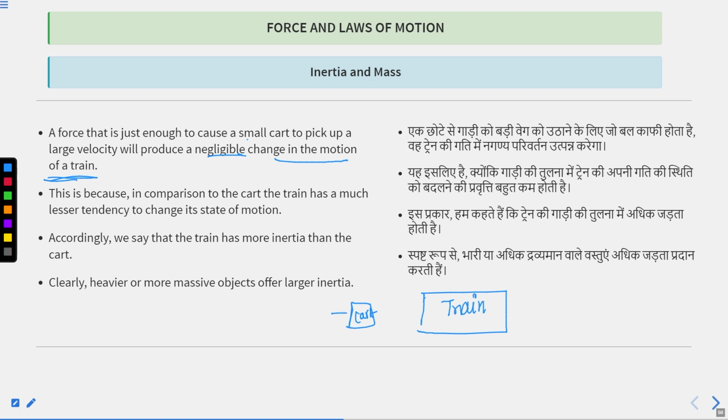If you apply a force on the cart, it will easily change and reach a high velocity. And there is a train, on which you apply force but nothing will happen. It will not change its state easily. So it means that the train has more inertia.